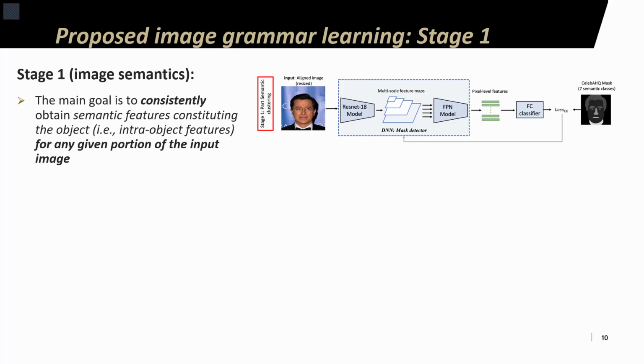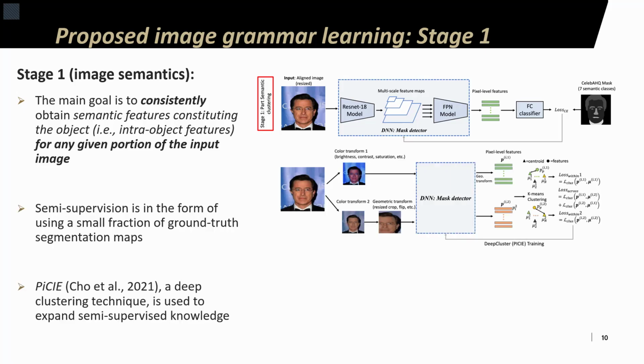In other words, while, for example, they separated the face from the image, the results on separating intra-object features such as mouth, eyes, and nose were not at the level we wanted. As a result, we opted for a semi-supervised approach, relying on a small fraction of ground truth semantic segmentation masks.